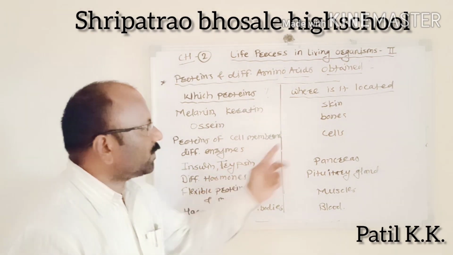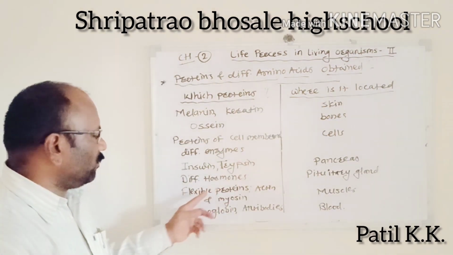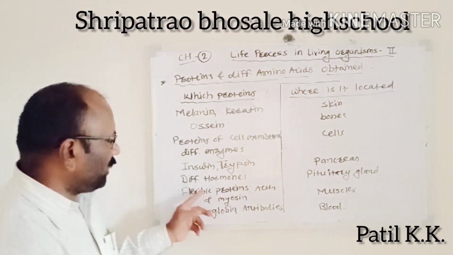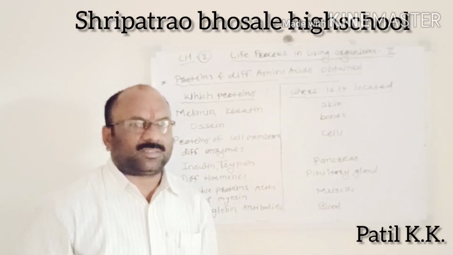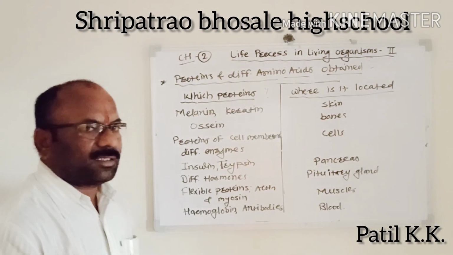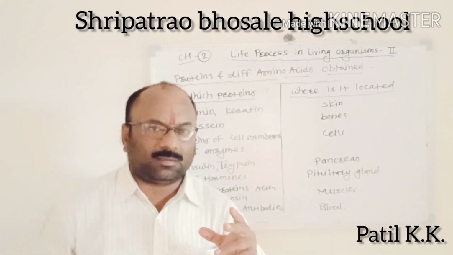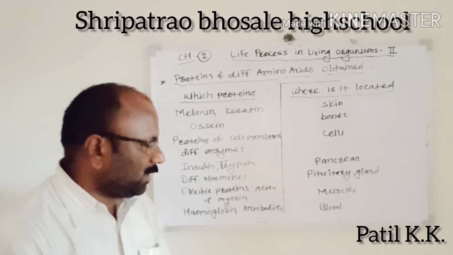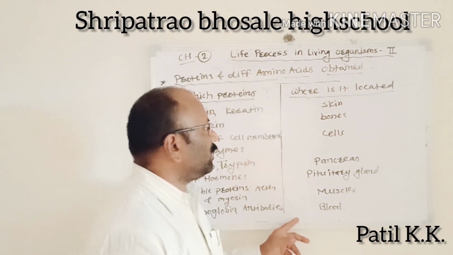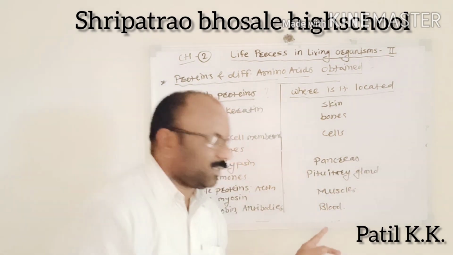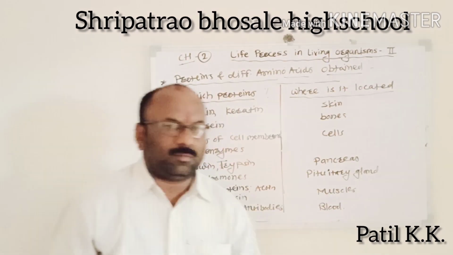Insulin, trypsin. Where are they located? The pancreas. Different hormones are present in the pituitary gland. And contractile proteins, actin and myosin, are present in the muscles. And last, what is the name of the protein? Hemoglobin and antibodies. Where are they located? In the blood.